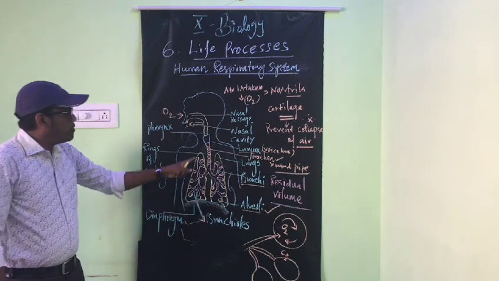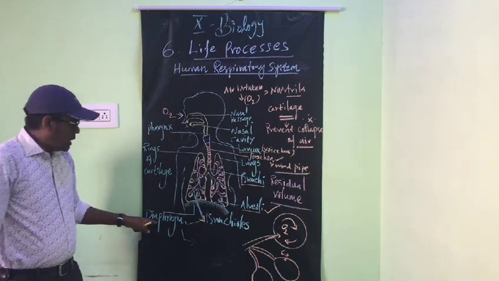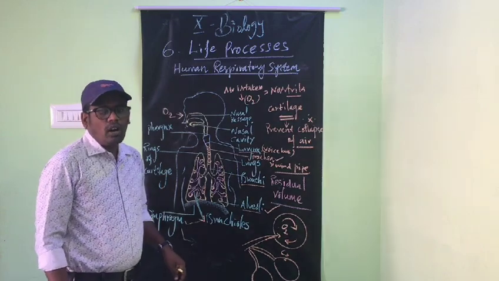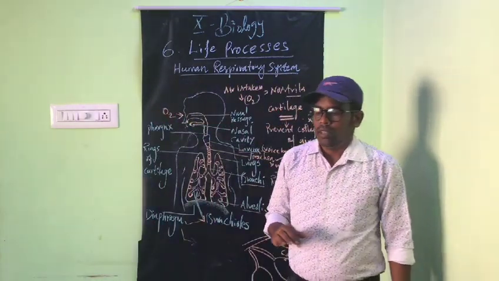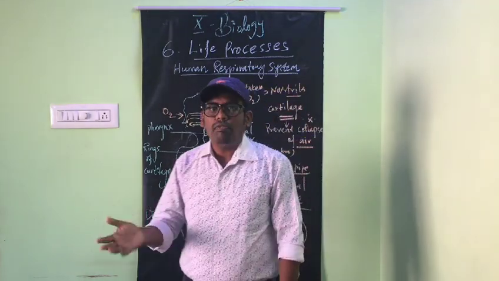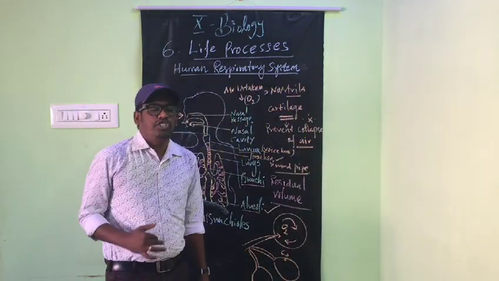At the bottom of the respiratory system there is a sheet of muscle called the diaphragm. The diaphragm helps with inhalation and exhalation.